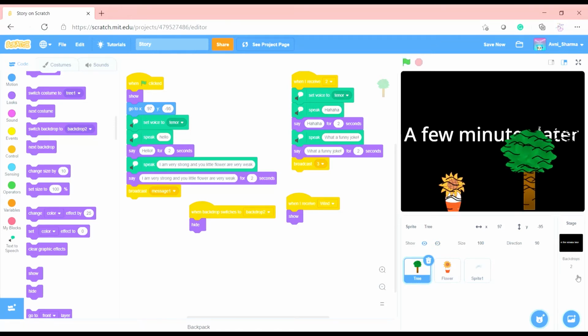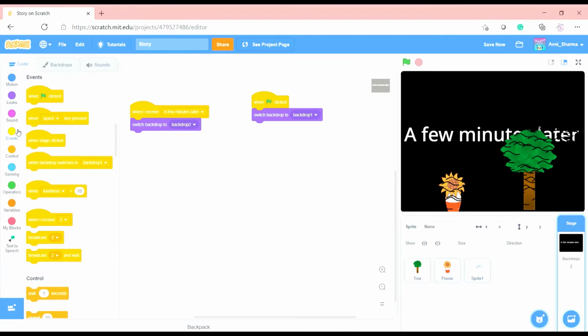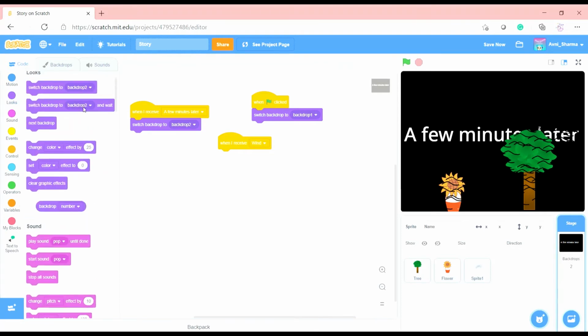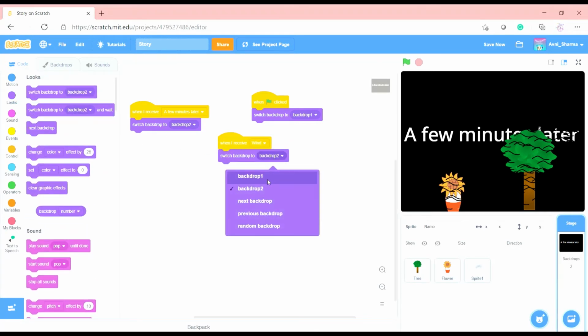Oh, we forgot one thing. Do you guys remember what it was? Yeah, we need to change the backdrop when we receive wind. So we have to do it.